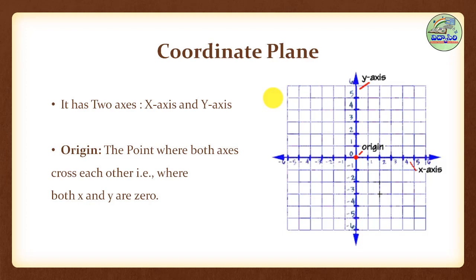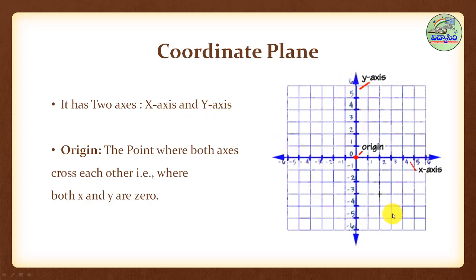Now we will discuss the coordinate plane. A plane divided by the x-axis and y-axis is called a coordinate plane. Finally, the coordinate plane consists of coordinates. This coordinate plane has the x-axis and y-axis.